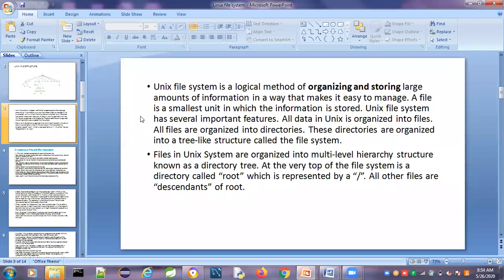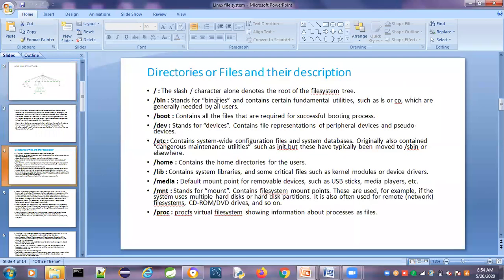Under the bin directory, what files does it contain? Bin stands for binaries. It contains the fundamental utilities, the commands we use, such as the ls command and copy command, which are generally used by the users.